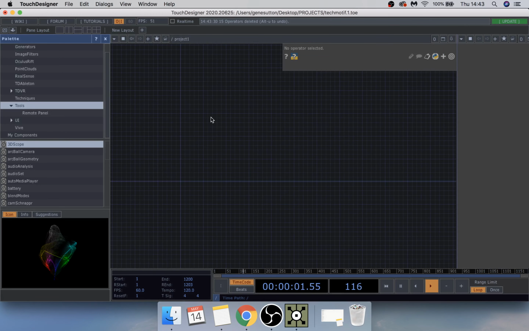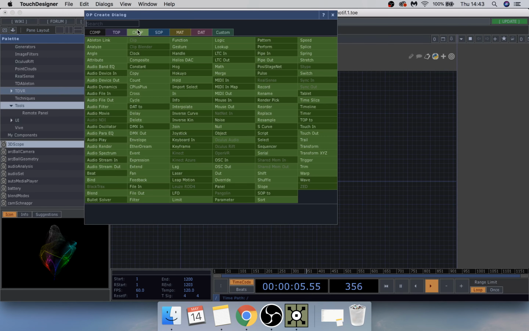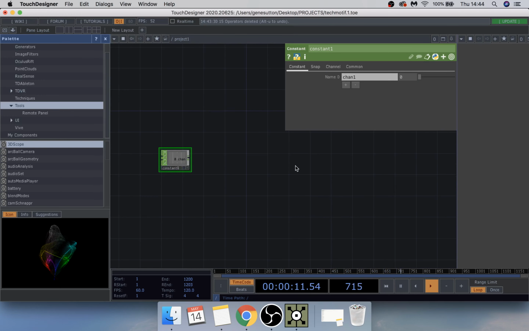We're going to quickly start off by adding a constant CHOP and then add another channel. This one we're going to call res width and this one's going to be res height.